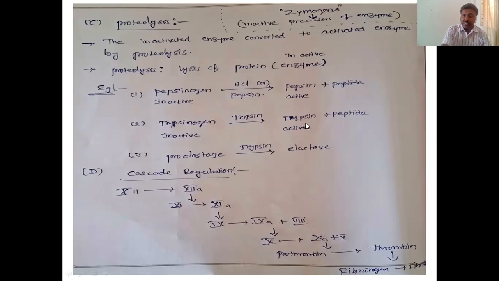Trypsinogen is converted to trypsin, and this is autolysis. Next, proelastase. Here it is not autolysis, because trypsin is a different enzyme and proelastase is an inactive, different enzyme. This trypsin enzyme acts on the inactive proelastase and converts it into elastase and a peptide. So this is proteolysis.